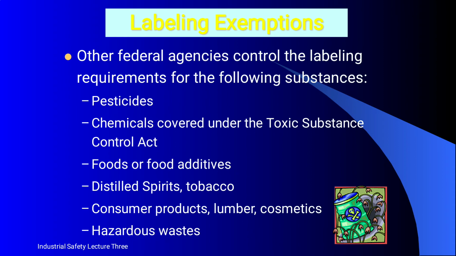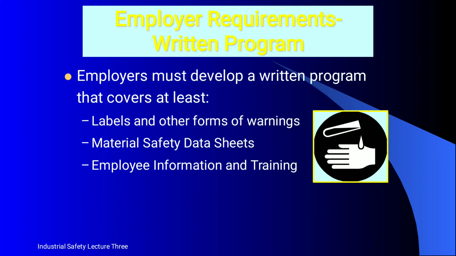Other federal agencies control the labeling requirements for the following substances. First one, pesticides. Second is chemicals covered under the Toxic Substances Control Act. Foods or food additives, distilled spirits, tobacco, consumer products, lumber, cosmetics and hazardous waste.